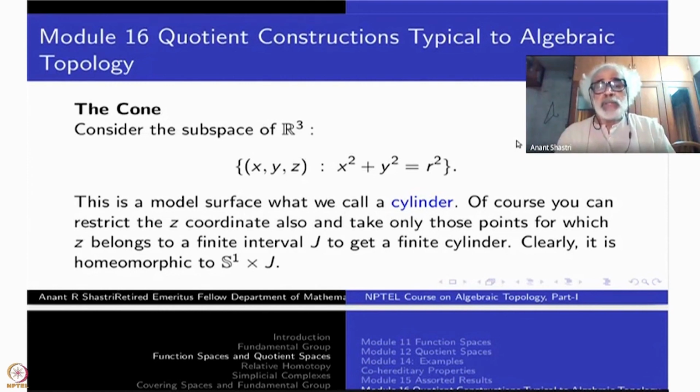Topologically, this one is nothing but S1 cross an interval. The interval could be of infinite length, finite length, a closed interval or an open interval. All these things are called cylinders. S1 cross J. So these are actually called circular cylinders in physics.